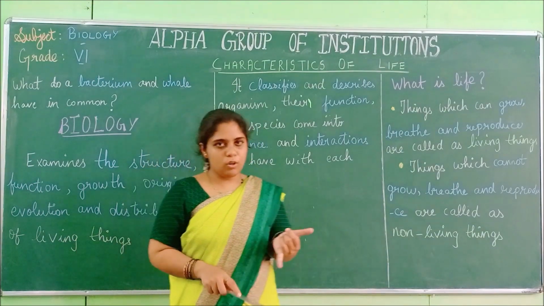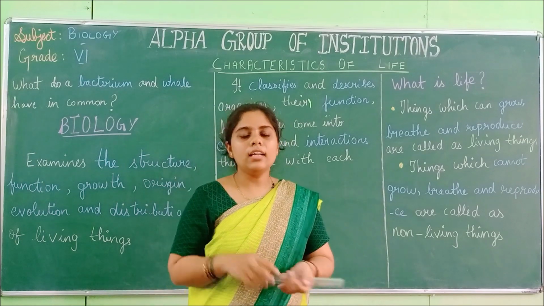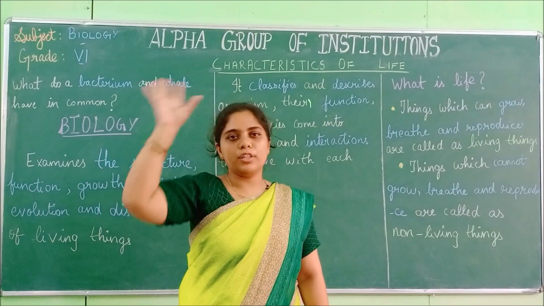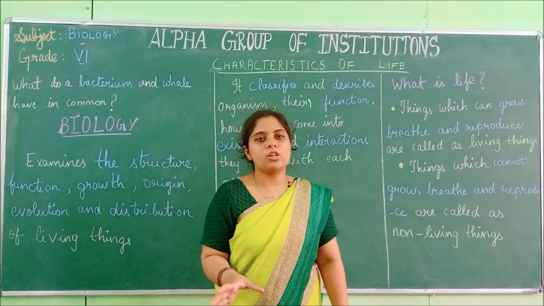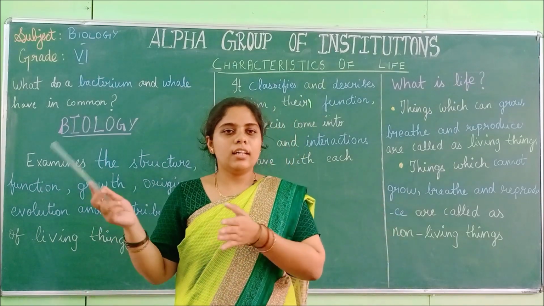So plants grow, they respire through the leaves, and they reproduce. When we sow a seed, it grows into a new plant. So reproduction takes place, and that is also possible. So plants come under the living things.